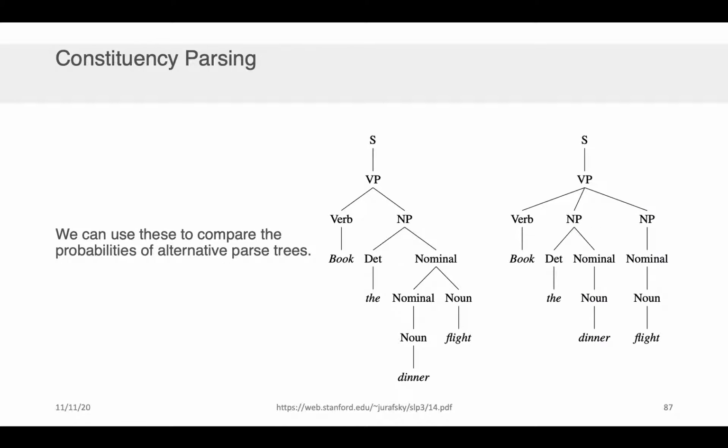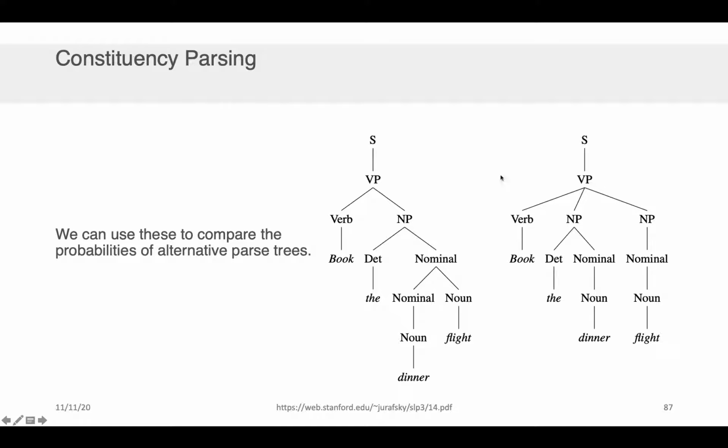Ultimately, the useful thing about having the probabilities in our context-free grammar and being able to enumerate the parse trees using CKY is we can now compare the probabilities of alternative parse trees. So we could, for example, see that book the dinner flight has 2 different ways of being structured. It could either be a verb followed by a noun phrase, so a verb is book, and then the noun phrase is the dinner flight. Or it could be a verb, book, followed by a noun phrase, the dinner, so book the dinner, followed by another noun phrase, which is flight.